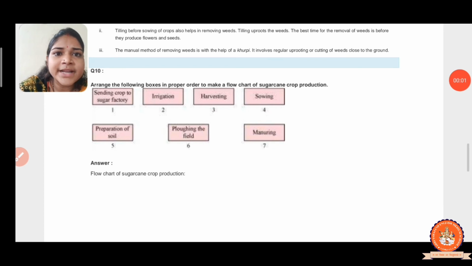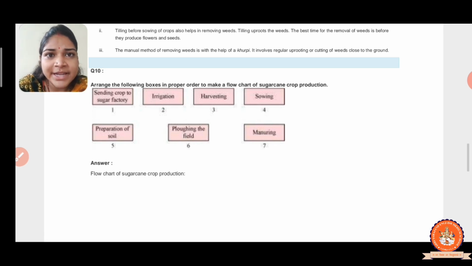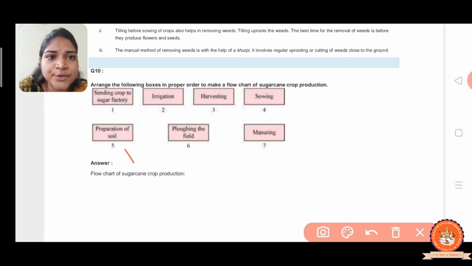Now question number 10 is to arrange the boxes in the proper order to make a flow chart of crop production. You know very well the agricultural practices. The first is preparation of soil, which requires ploughing the field. Then sowing the seeds.